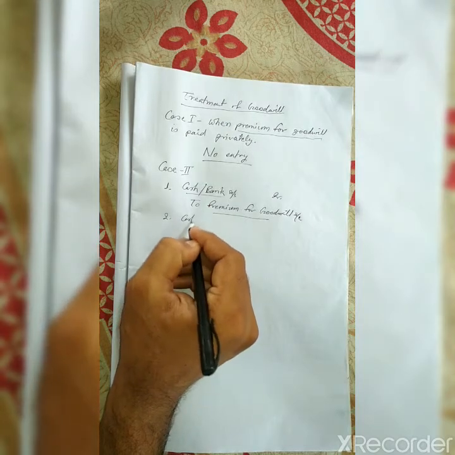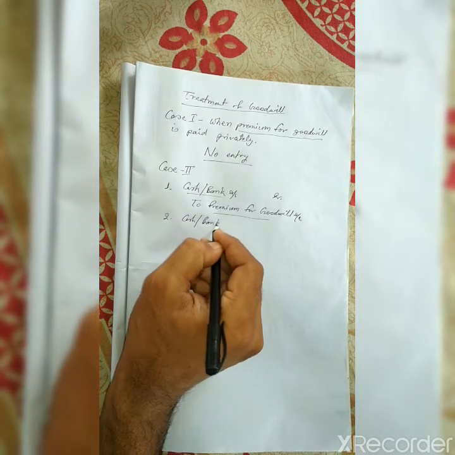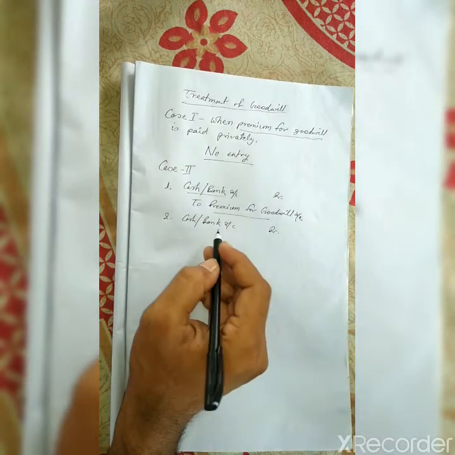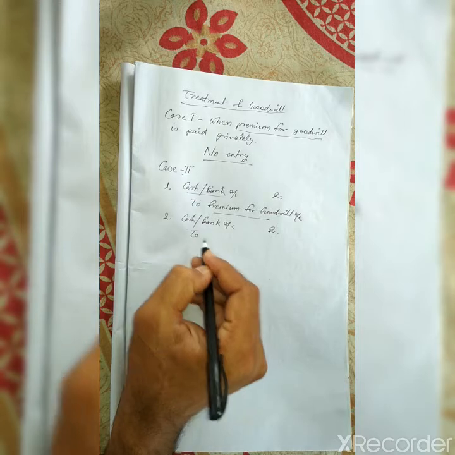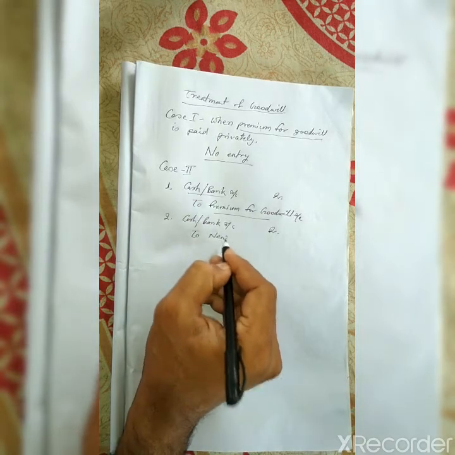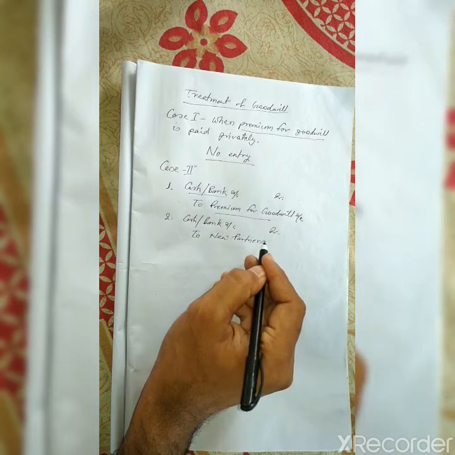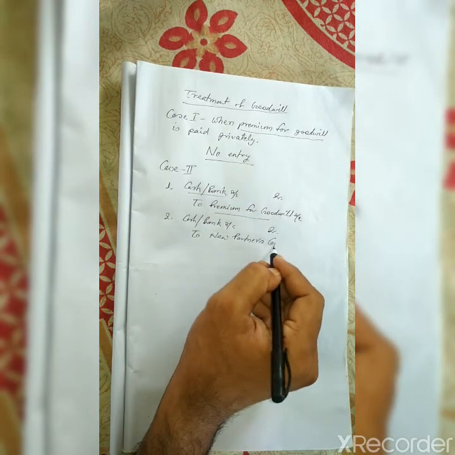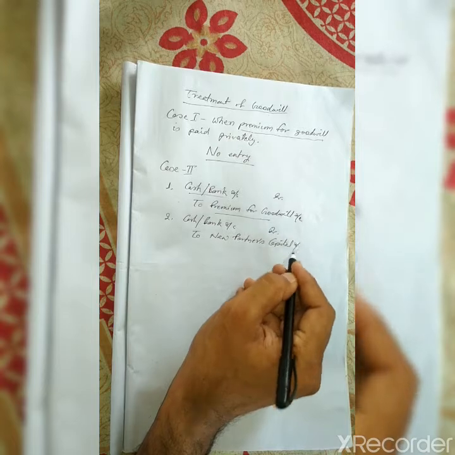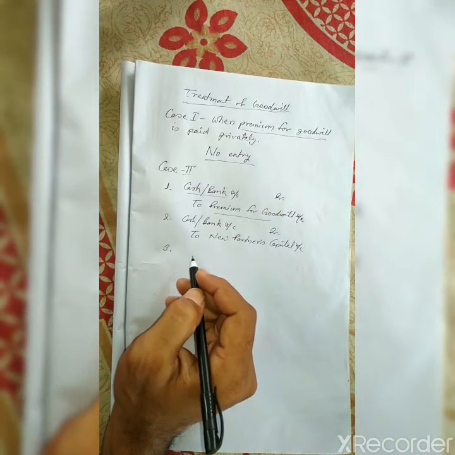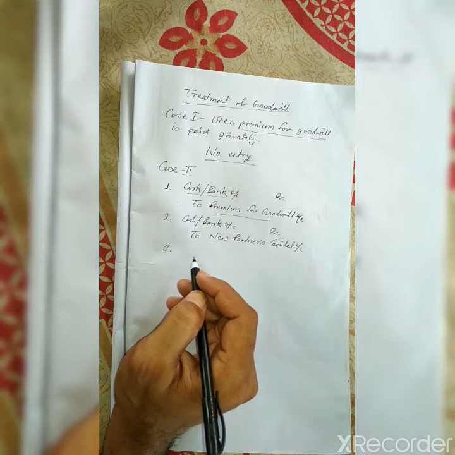Second thing is that the partner must bring some capital. So for that the entry will be cash or bank account debit to new partner's capital account. Now what will be done with the money of goodwill?